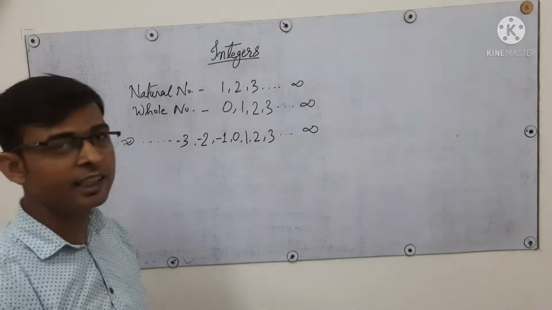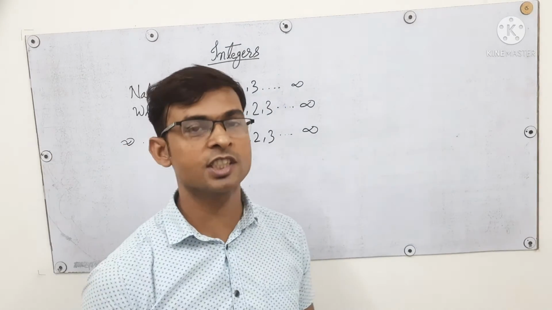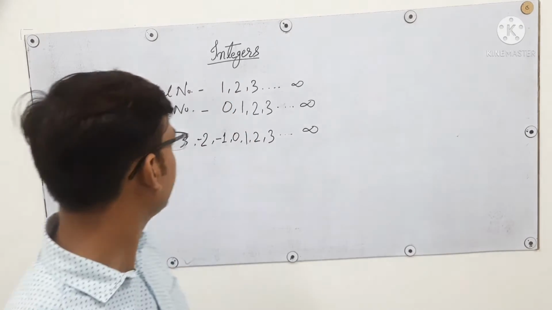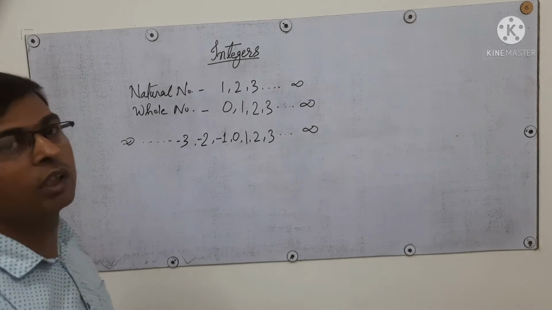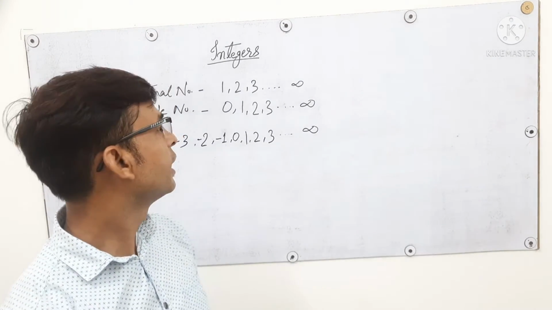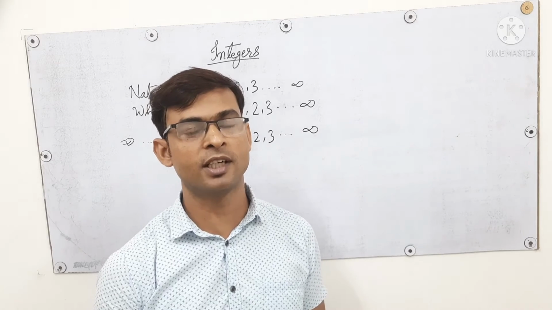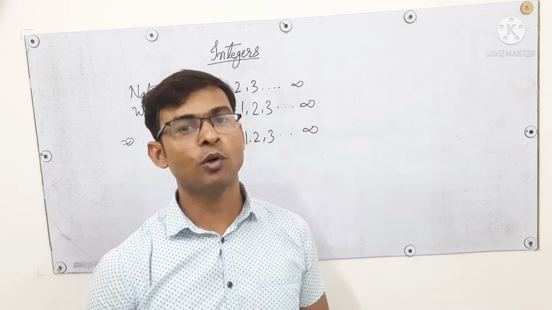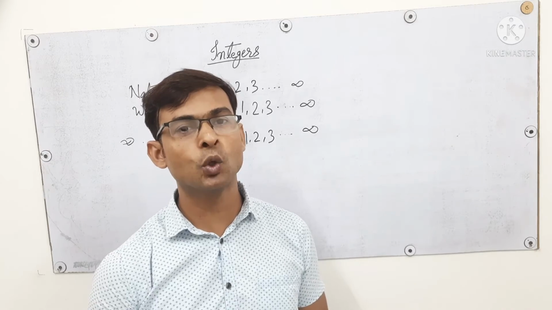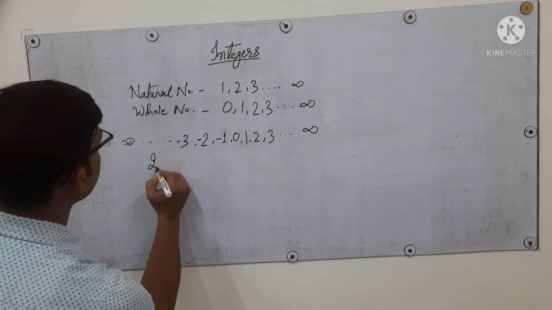So we can understand from here what comes just before 0 and what comes just after 0, which is very important for understanding integers. Now we can define integers. In common language, integers are the collection of numbers that have positive numbers as well as negative numbers, including 0 also.